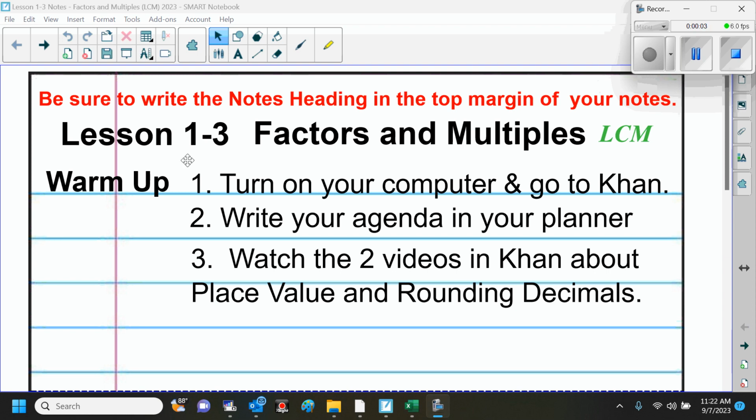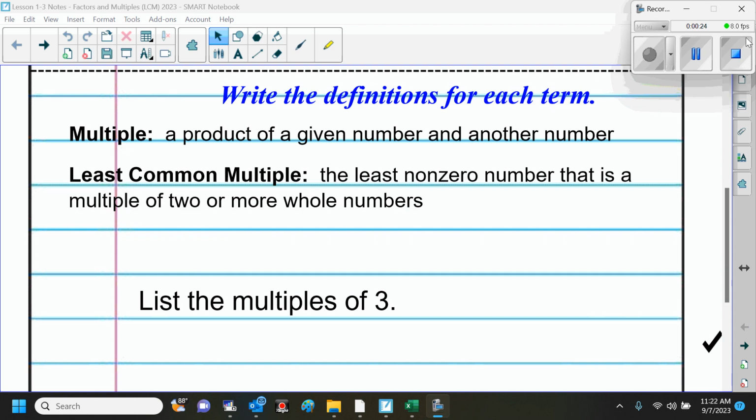So today's lesson is lesson 1-3, which is factors and multiples. This is part 2. We're talking about least common multiple, okay? So the first thing you did was you watched 2 videos, and this is just review. The videos that you're reviewing were place value and rounding decimals, okay?